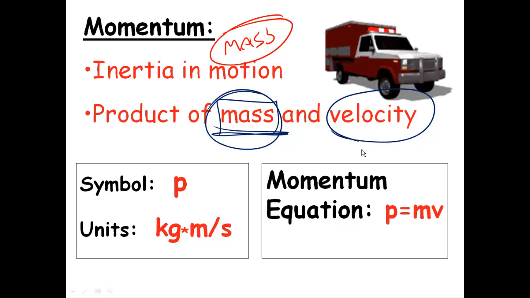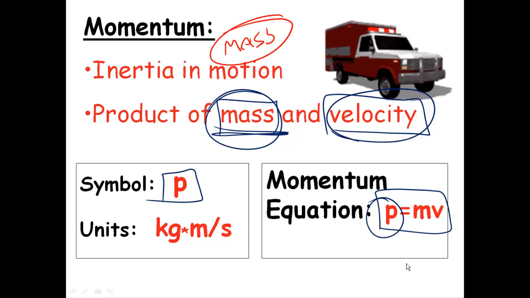It could be going really fast. You could have a bullet. It doesn't have much mass, but it has a huge velocity. So it turns out momentum is the product of mass and velocity. We use a P to represent momentum. M, of course, is mass, and V is velocity. And of course, your units. Think about it. Mass is in kilograms. Velocity is meters per second. So momentum is in kilograms times meters per second. Or we just say kilogram meters per second.